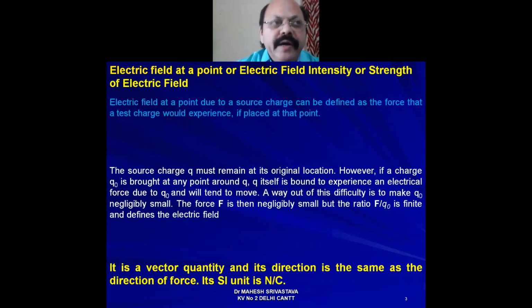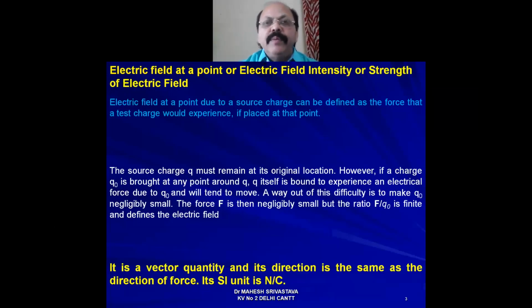Now we have to find out electric field strength or electric field intensity at a point. Why are we saying at a point? Because when the test charge is placed at a point in the electric field, the force experienced by that test charge is inversely proportional to the square of the distance, that you already studied in my previous video, that is Coulomb's law.